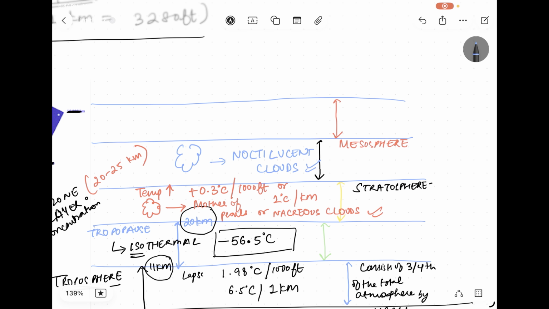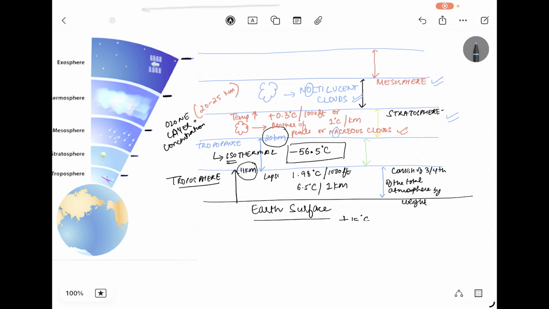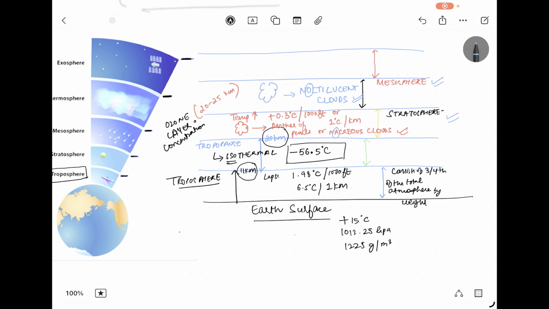So this is also an important question. How to remember: A comes first, O comes after in the alphabet. So in the stratosphere there are nacreous clouds, and in the mesosphere there are noctilucent clouds. This is about the layers of the atmosphere and all the values that you have to remember. You could take a screenshot of this picture.